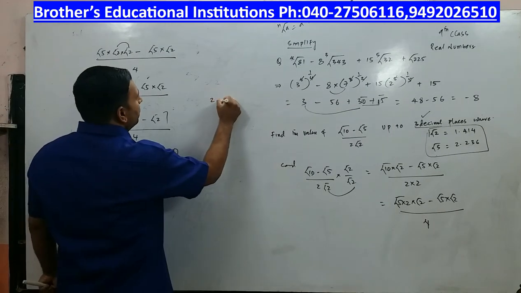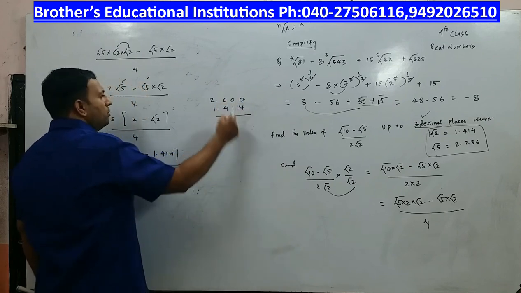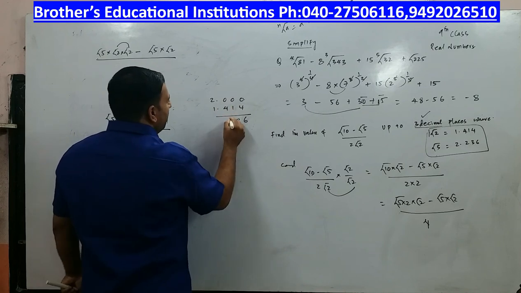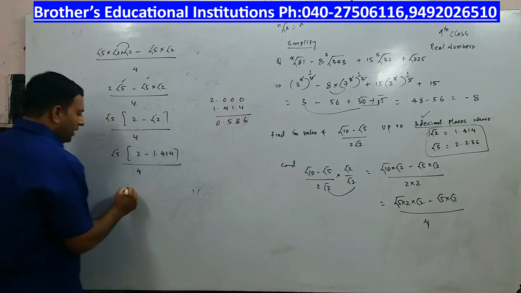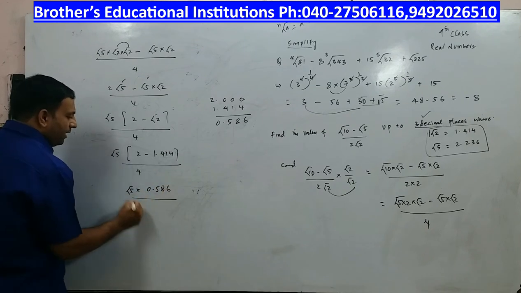Now 2, you have to subtract 1.414. Now when you do the subtraction, you have 6 here, you have 8 here, you have 5 here, and the result is root 5 into 0.586 divided by 4.